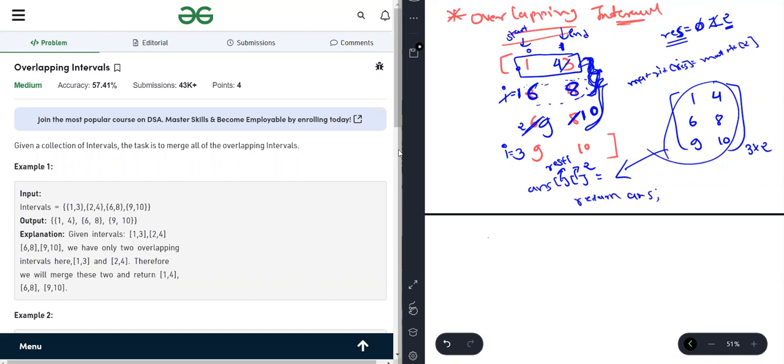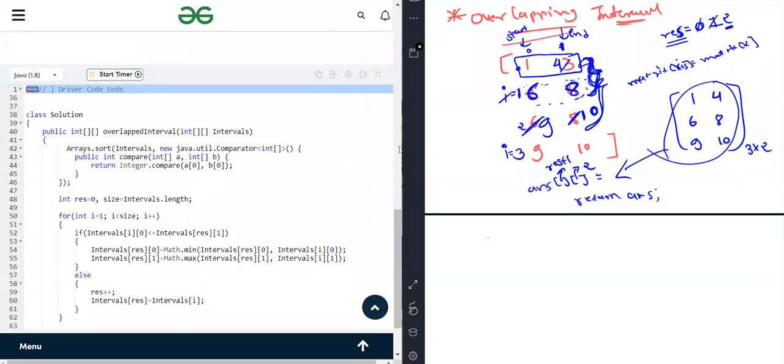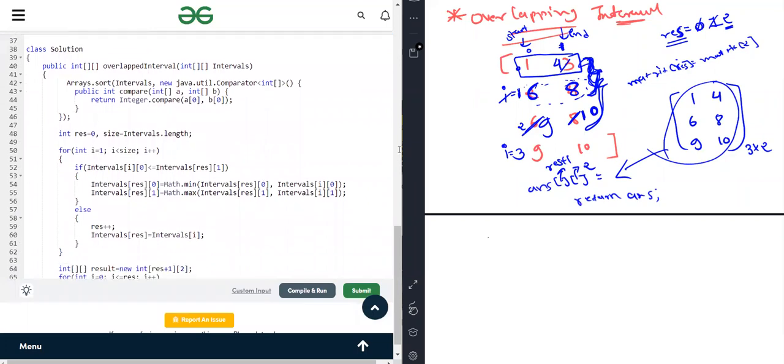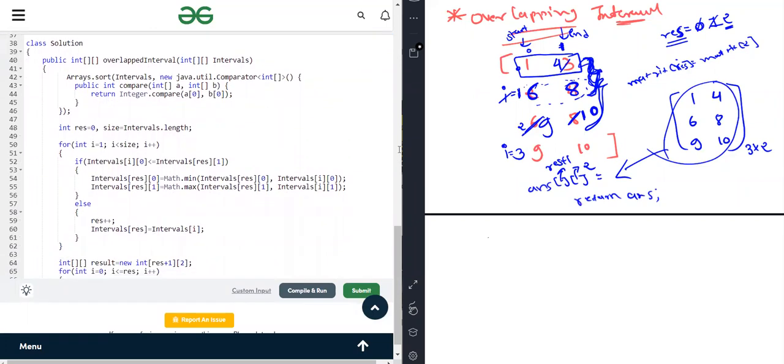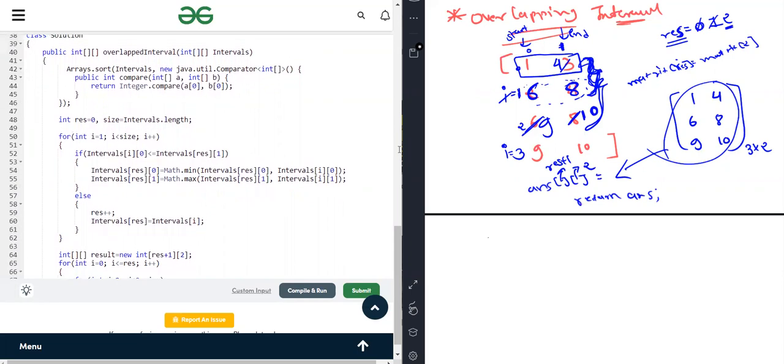So I think this is very easy to understand. If you don't get it, then I have also given the code here. From the code you can understand. As you can see here, first, I forgot to tell you one thing: we have to sort based on the start time of the interval. So this is the sorting by start time of the interval. Then we are checking this condition and this is our result.